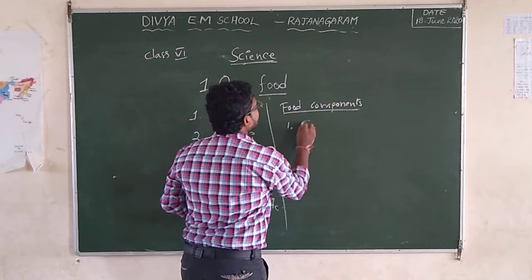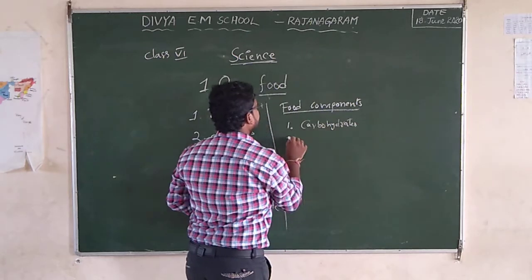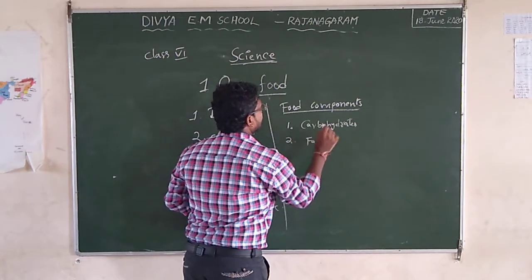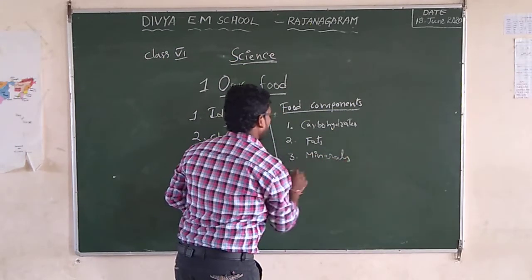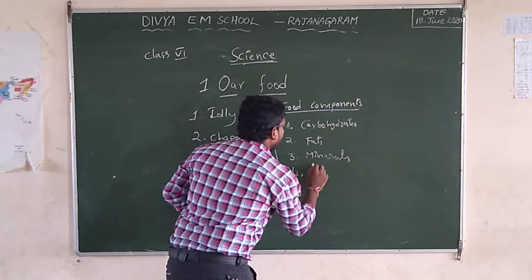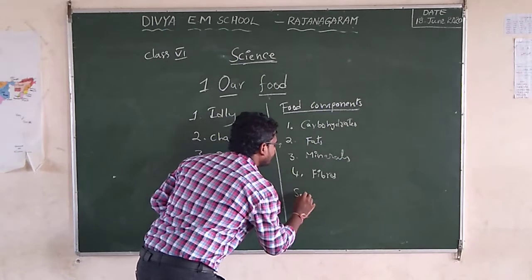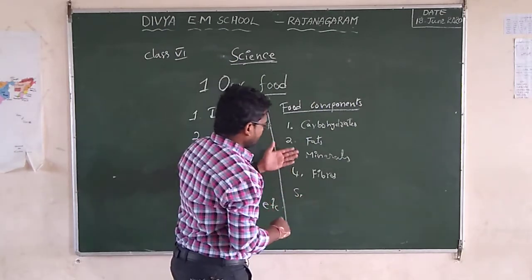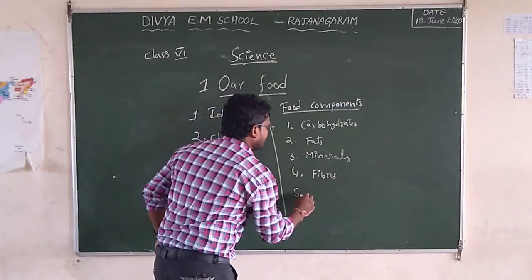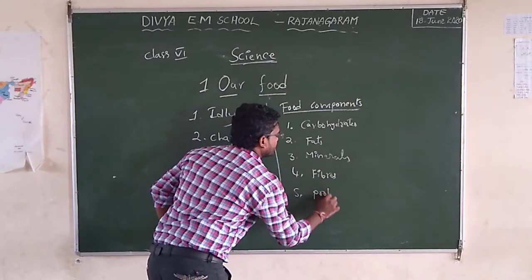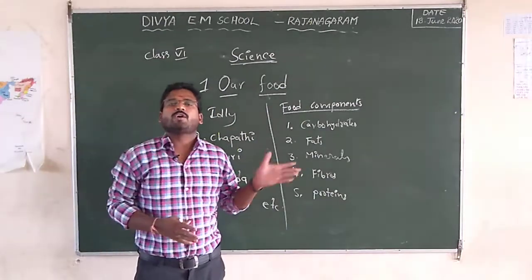The first one is carbohydrates. The second one is fats. The third one is minerals. The fourth one is fibers. And next, proteins. So these are the main food components.